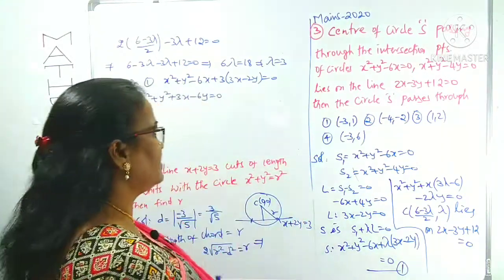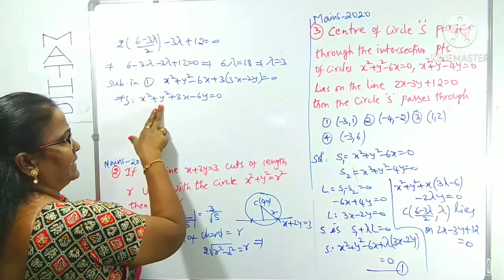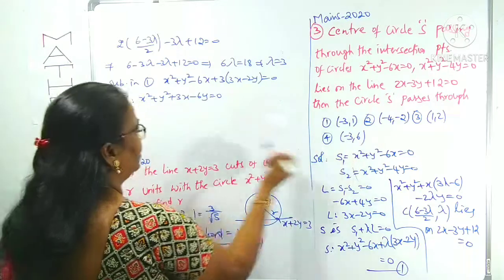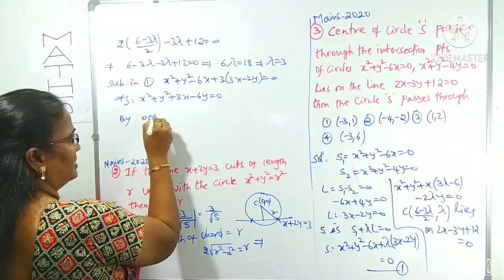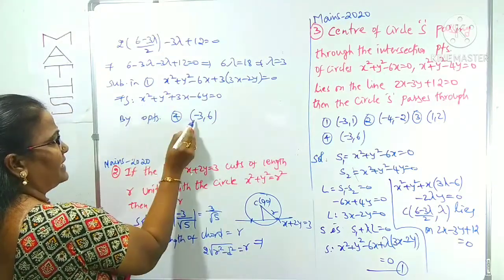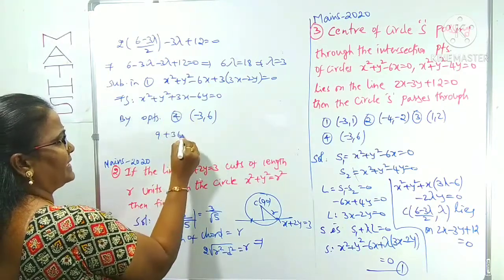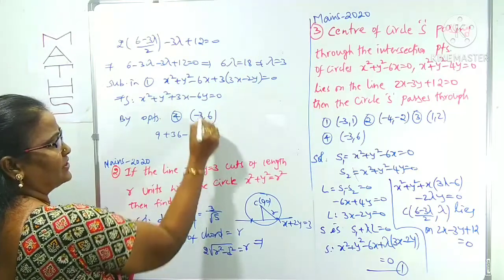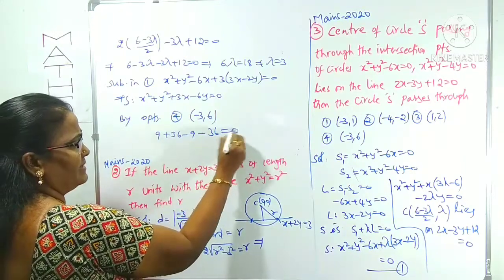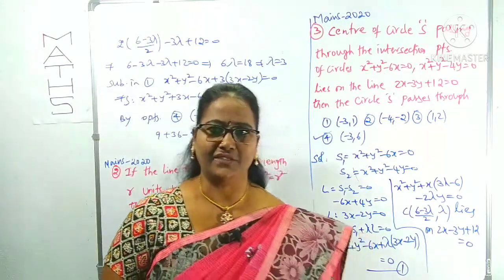Right? So we can observe the first point, minus 3, 1. If you substitute here, 9 plus 1 is 10, 10 minus 3, minus 6, no. So it will be true only for the fourth option. By options verification, we can observe that the fourth option will be true. Check it. Fourth option: minus 3 whole square is 9, plus 36, minus 3 into 3 is minus 9, minus 6 into 3, 36. Plus 9 minus 9 plus 36 minus 36 cancel, it will be 0. So it will be passing through which point? Minus 3 comma 6. That is the fourth option.